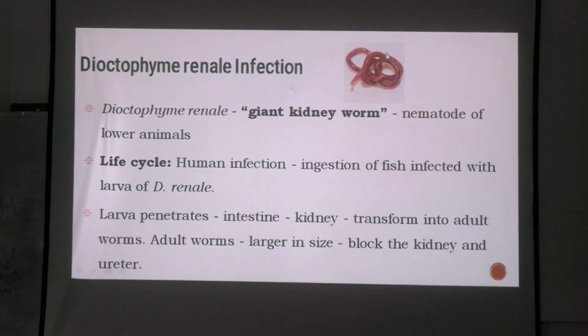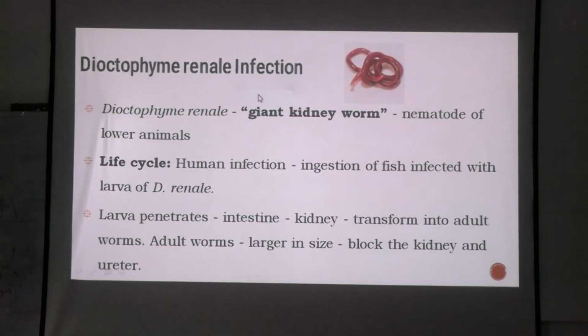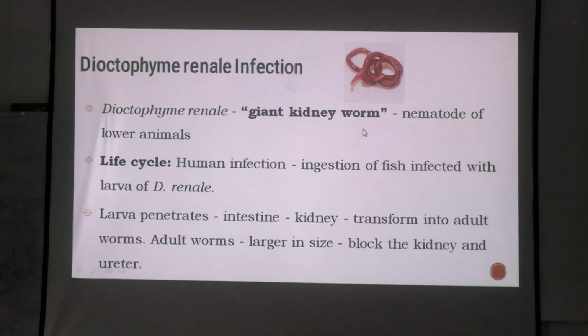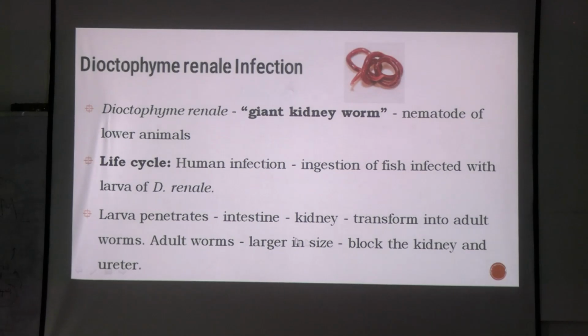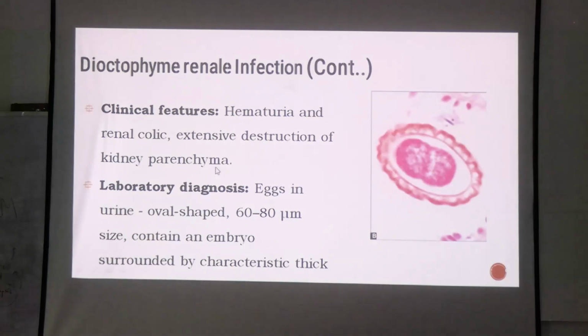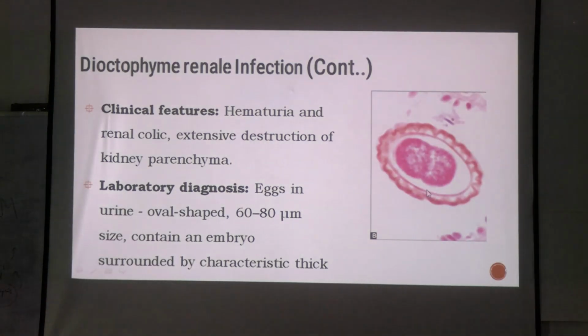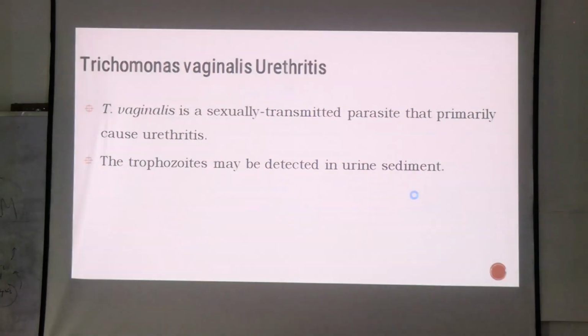This is a nematode which is known to attack kidneys. It is also known by the name of giant kidney worm. Okay, this is how it looks. It is transferring to kidney via intestine. Urinary obstruction could be there because of its growth. Again, you will find this particular egg, which contains the embryo and a thick covering shell like this, which is ridged in between.